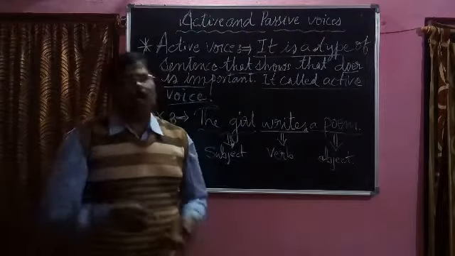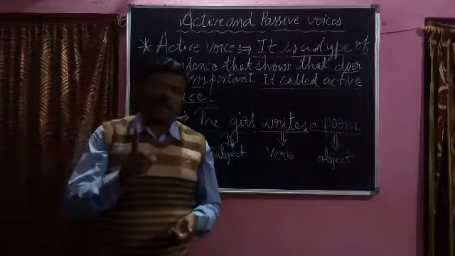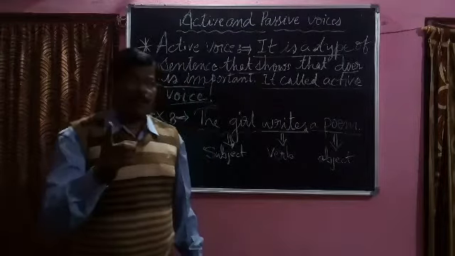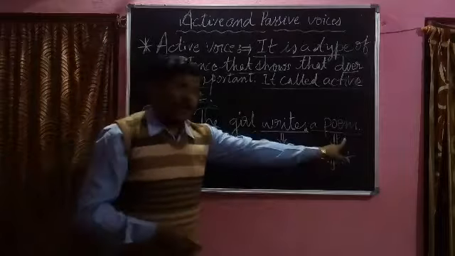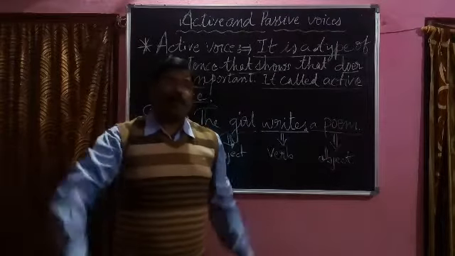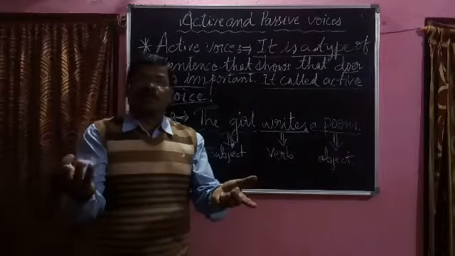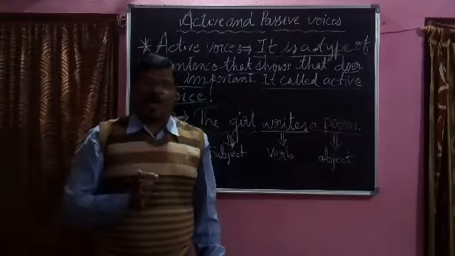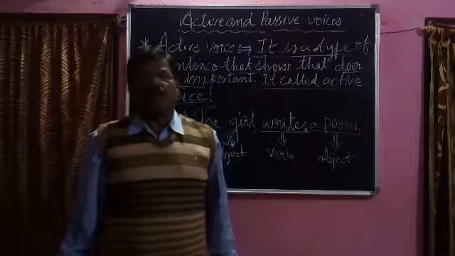Then there is a rule. What is that rule? The subject of the active voice will become the object of the passive voice. Then the object of the active voice will become the subject of the passive voice. The verb will be changed into V3, that is the past participle, and finally it is joined by a preposition.